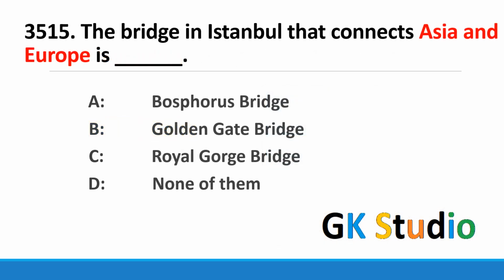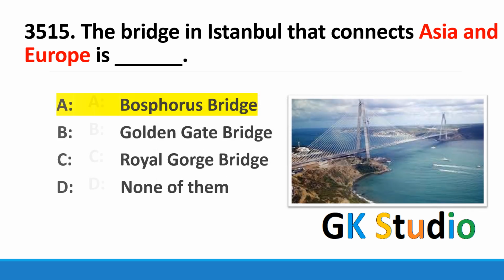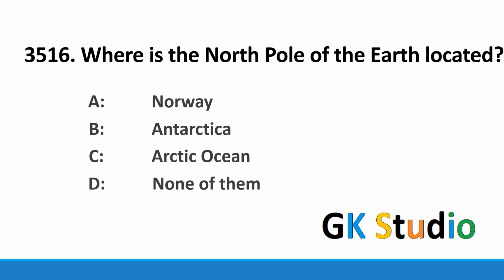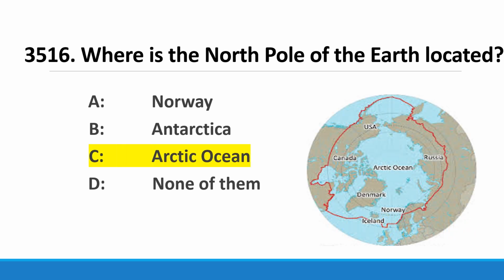The bridge in Istanbul that connects Asia and Europe. Bosphorus Bridge. Bosphorus is the famous bridge that connects Asia and Europe. Where is the North Pole of Earth located? Arctic Ocean. The North Pole of the Earth mainly consists of ocean, which is a small ocean, and it is called the Arctic Ocean.